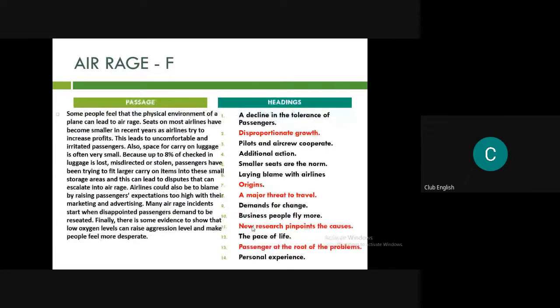Now, moving on to the next, F. Few of the paragraphs, 90% of those you can guess the answer by reading just two sentences. But this one is the type wherein you need to read the entire one. Then only you'll be getting the answer. Only one out of the entire passage can be like that. You have to read this entirely. Please read it entirely and then tell me the option.